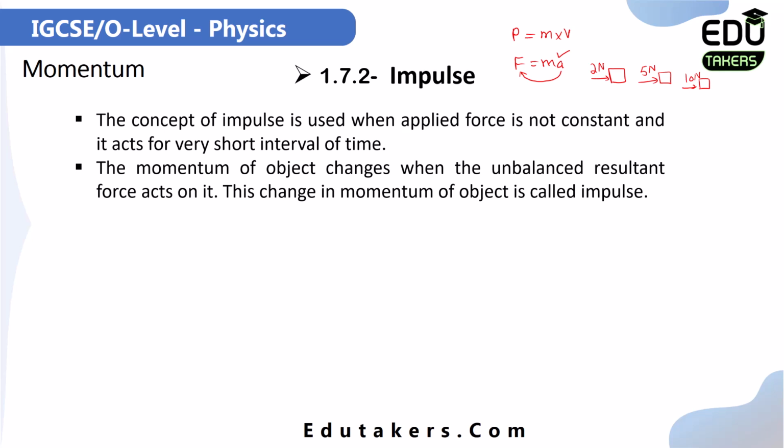First of all, you need to consider the concept of unbalanced force. If I consider this object, you apply two forces on it. Suppose that a 5 Newton force is applied towards the right and a 2 Newton force is applied towards the left. In this case, how can you find the resultant force or the total force?